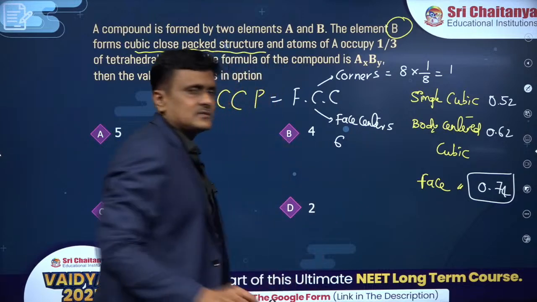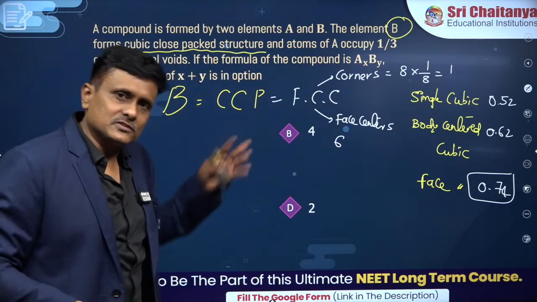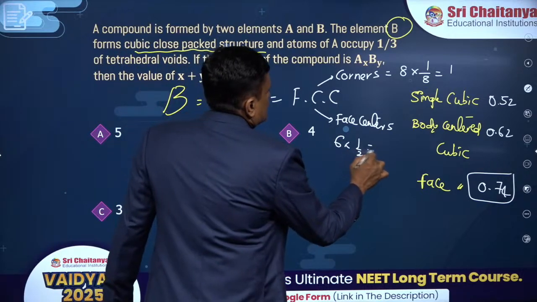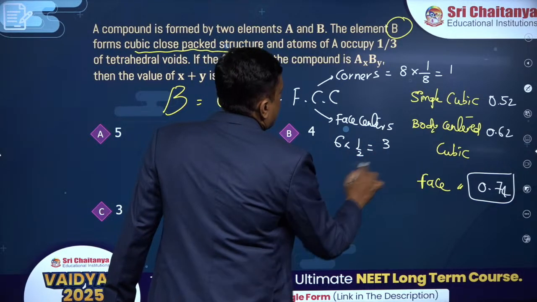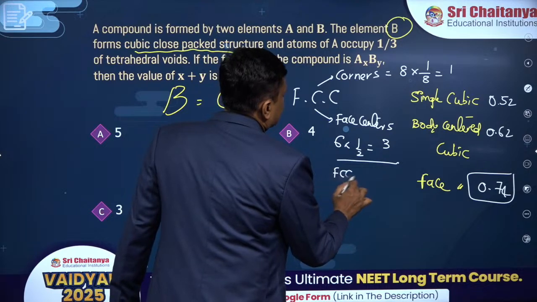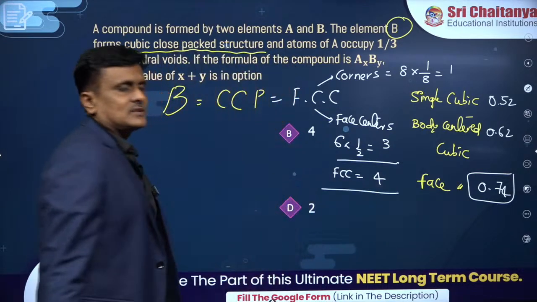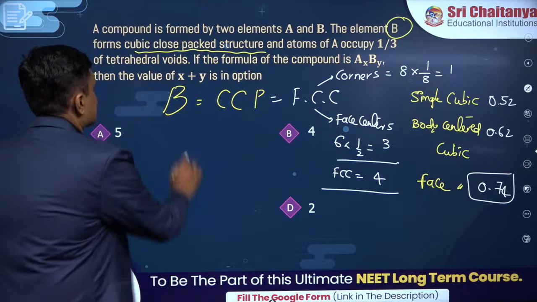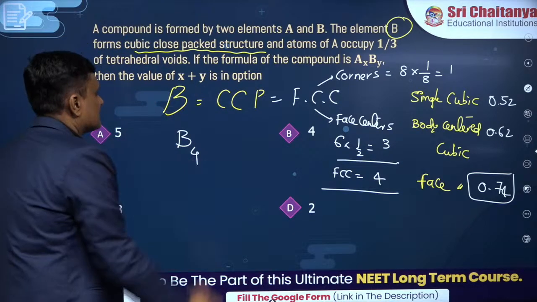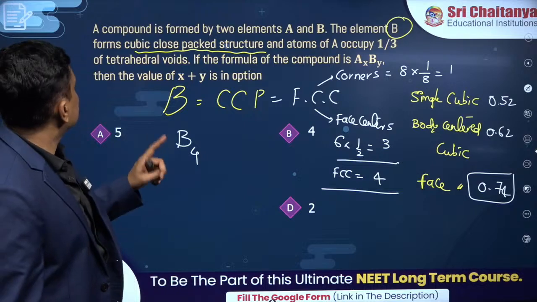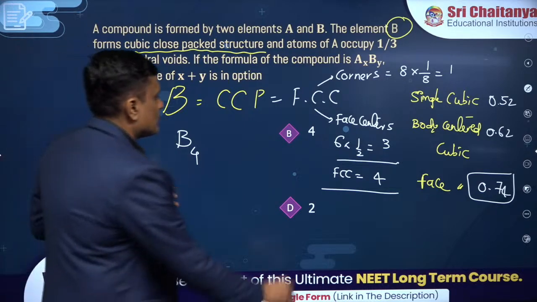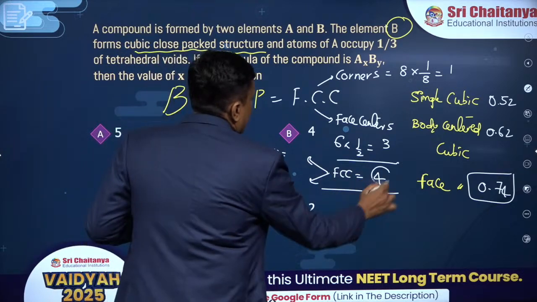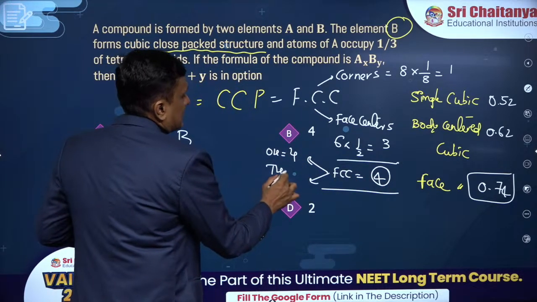And faces. Faces is your opposite wall, like this wall is common to this room as well as the backside room. So it is contributing only half. So total number of spheres in FCC is 4. This you otherwise call as rank. So you can see what is forming the closed packed structure, B. So B is 4. And A atoms, 1/3 of the tetrahedral void. You know tetrahedral void, you know octahedral void is equal to the rank, and tetrahedral voids is double the rank.